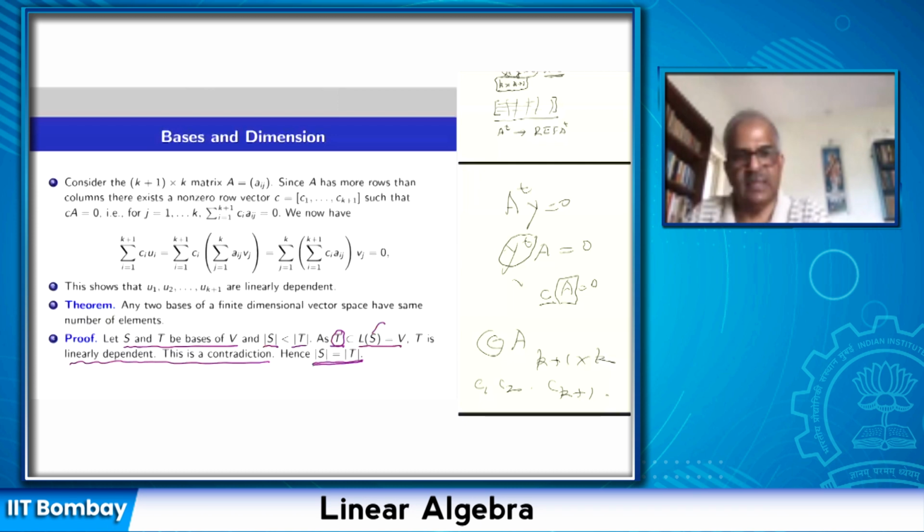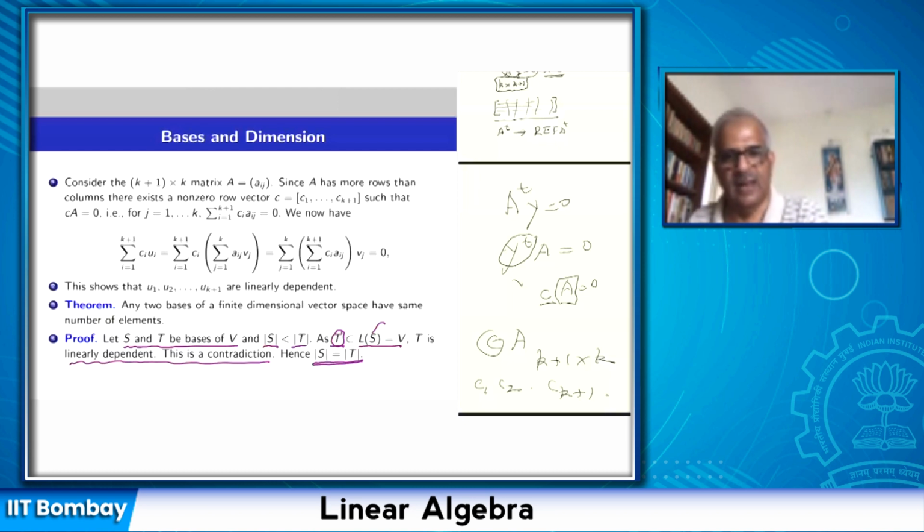Okay, so let's proceed. Let me give some examples of bases. E1 up to En, the standard column vectors, constitute a basis of Rn. So Rn is n dimensional.